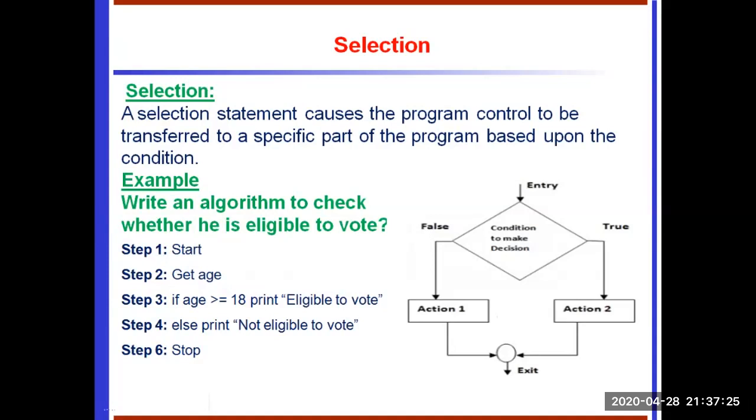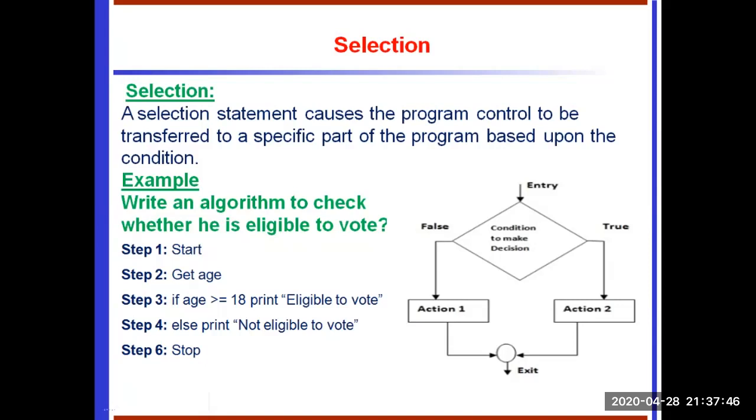The decision true means execute one set of statements. The decision false means execute another set of statements. See this example. We are checking whether the given age is eligible for vote or not. First we start the program and get the age. Check the condition: is the age above 18?